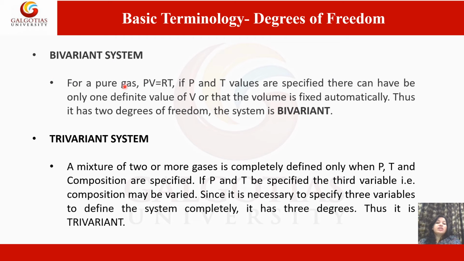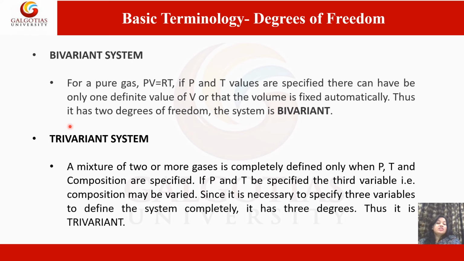Now, we will discuss bivariant system. For a pure gas, PV equals RT. If pressure and temperature values are specified, there can be only one definite value of volume, or the volume is fixed automatically. Thus, it has two degrees of freedom, so the system is bivariant.